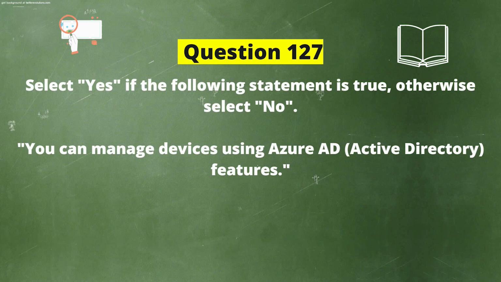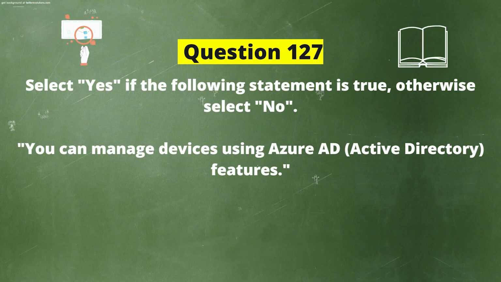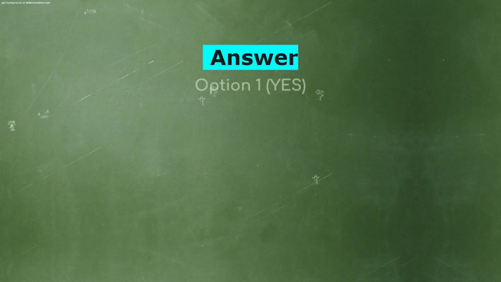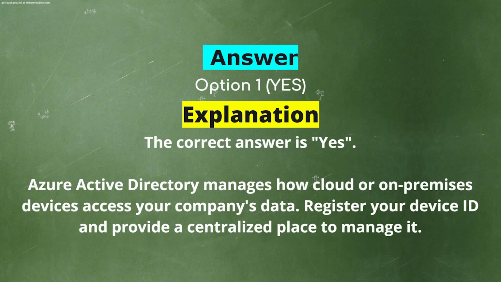Next question. Select yes if the following statement is true. Otherwise, select no. You can manage devices using Azure AD features. Is it yes or no? And the correct answer is yes. Explanation. The correct answer is yes. Azure Active Directory manages how cloud or on-premises devices access your company's data. Register your device ID and provide a centralized place to manage it.